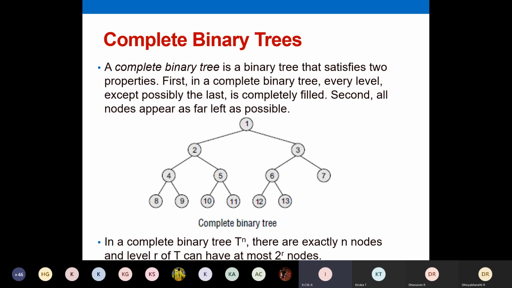You won't have any missing nodes. So for 5, I'm having 2 nodes, I'm not having a single branch. Okay, so you have data completely filled. So that is your complete binary tree. So you read through this.